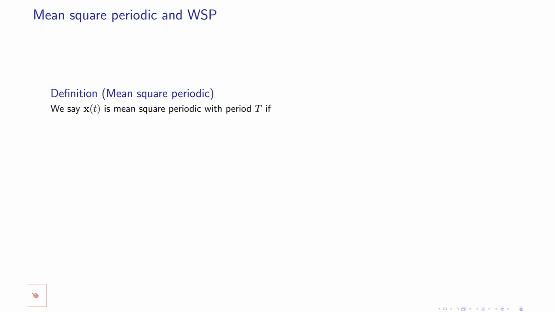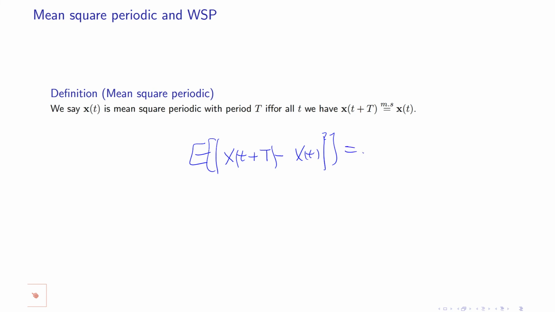Another important definition is mean square periodic and wide sense periodic. We say a random process is mean square periodic with period t if x of t plus t is equal to x of t in the mean square sense. This is like saying that the mean of x of t plus t minus x of t, to the power of 2, is equal to 0.